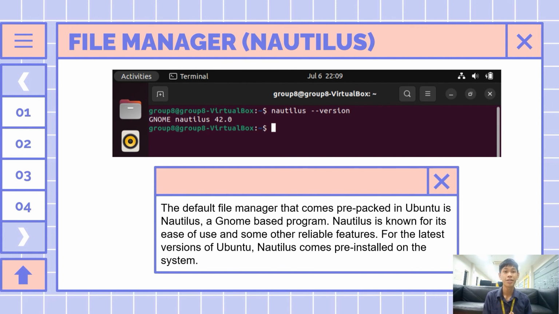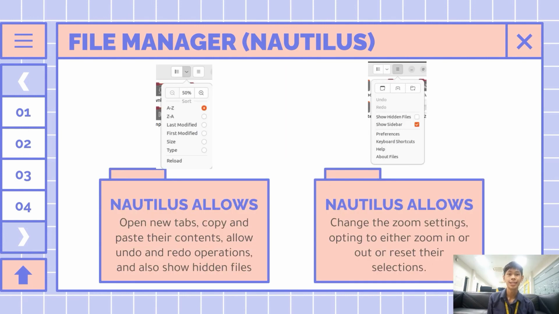Nautilus offers all the basic features that are crucial for file management. These range from creating files and folders to searching for and displaying them. As seen from the above image, Nautilus allows users to open new tabs, copy and paste their content, undo and redo operations, and also show hidden files. Users can also change the zoom settings to either zoom in or zoom out, or reset their selection.